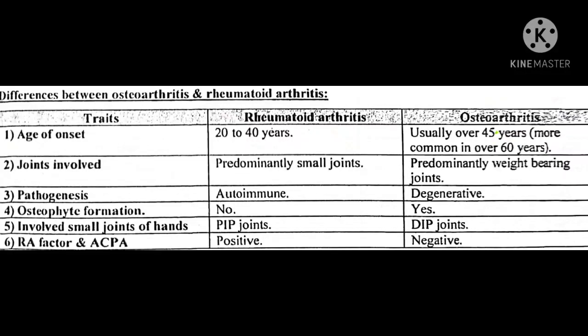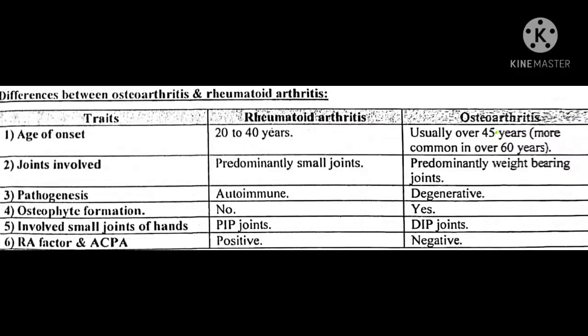The joints involved in rheumatoid arthritis are predominantly small joints, but in osteoarthritis, predominantly weight-bearing joints are involved. In rheumatoid arthritis, the disease pathogenesis is autoimmune, but in osteoarthritis, the disease is degenerative.